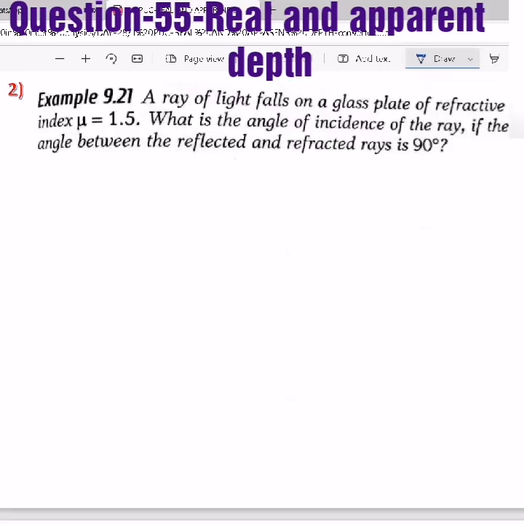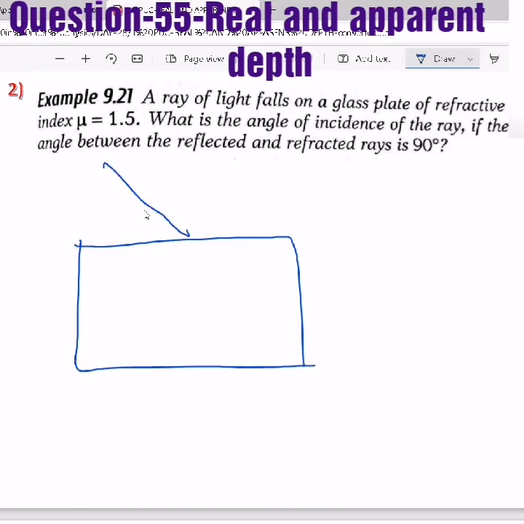Now, a ray of light falls on a glass plate of refractive index 1.5. What is the angle of incidence of the ray if the angle between the reflected and refracted rays is 90 degrees? See here, there is a glass plate. The light is coming and falling on it. Let's take this as the normal at the point of incidence. This is the angle of incidence, this is the actual path, and this is the reflected light.